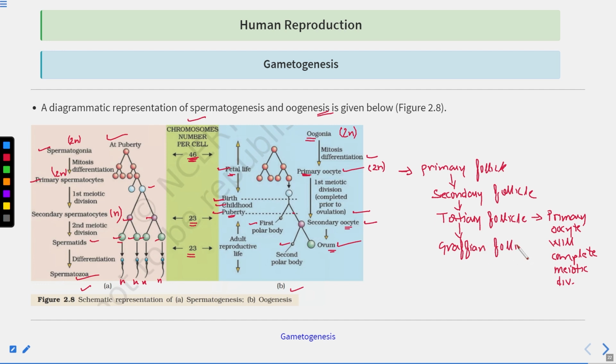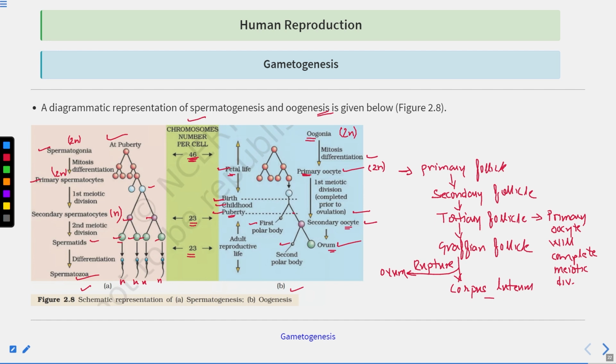Then the Graafian follicle will rupture and release the ovum. The ovum will be released, and the Graafian follicle will then transform into the corpus luteum.